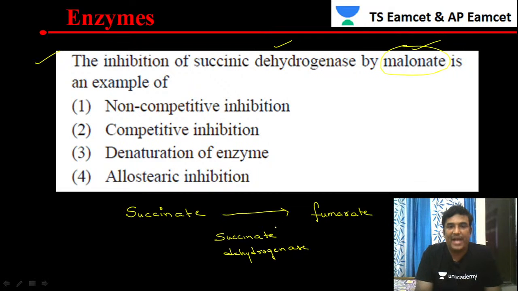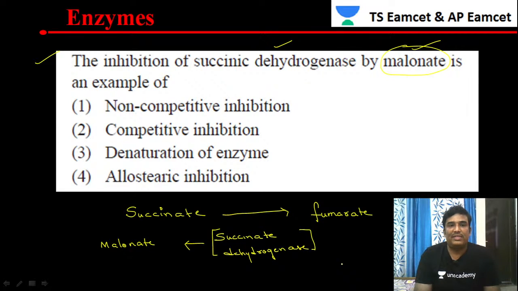This succinate dehydrogenase enzyme is inhibited by an inhibitor, called malonate.